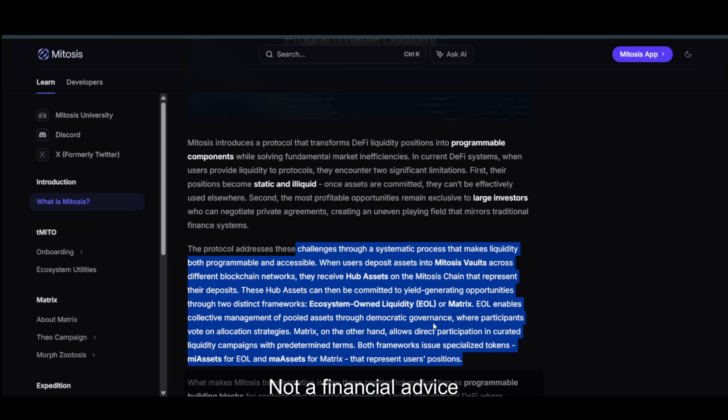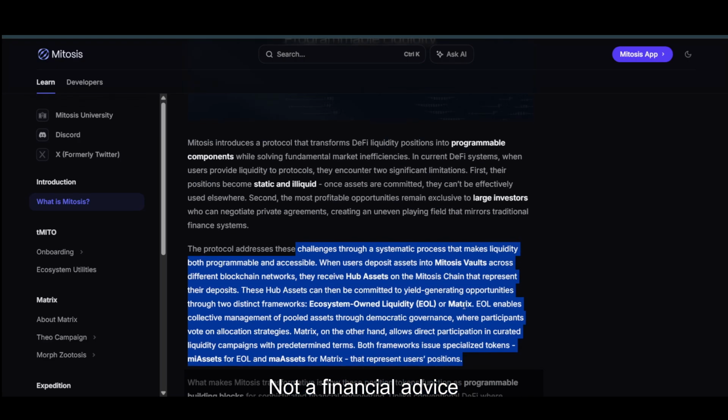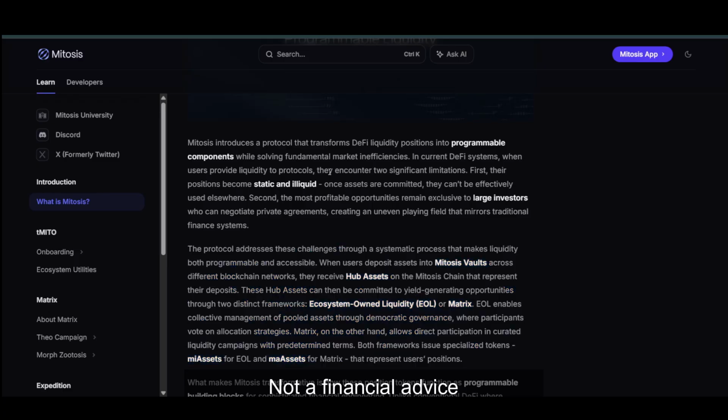So let's look at what Mitosis is. They have this high level overview of what Mitosis is, but we'll just look at these two things. The problem they are trying to solve is that whenever a user provides liquidity to protocols, they encounter two limitations. The first is that the position becomes static and illiquid, and the next is that large investors can negotiate private agreements, creating an uneven playing field that mirrors traditional finance systems. So that is what they are going with.